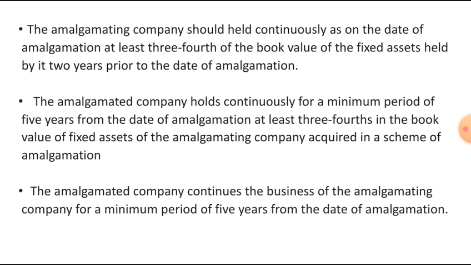The amalgamated company continues the business of the amalgamating company for a minimum period of 5 years from the date of amalgamation. These conditions must be fulfilled for set off of carry forward and unabsorbed depreciation.